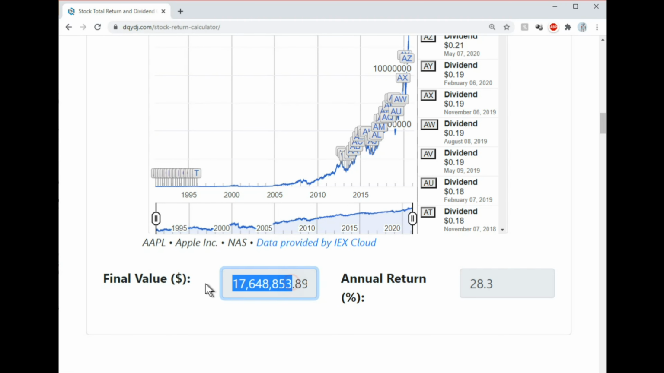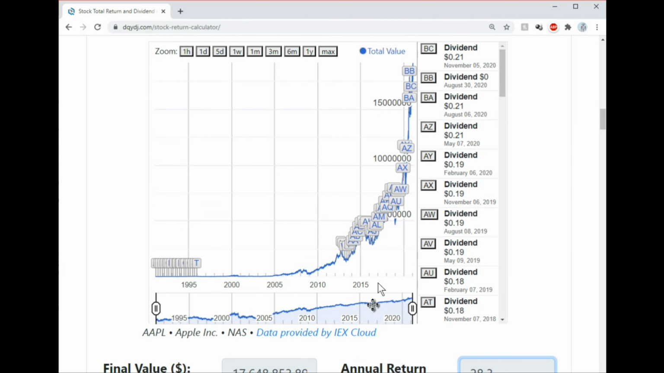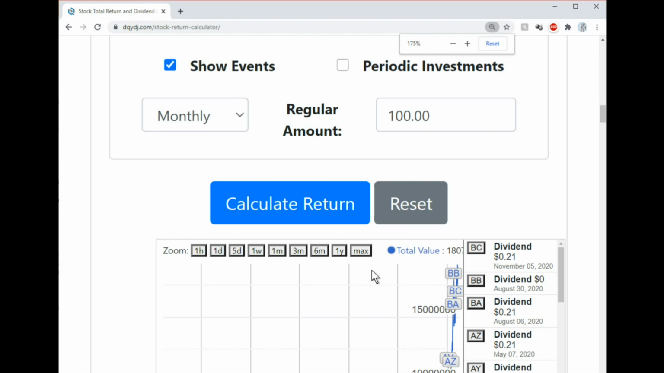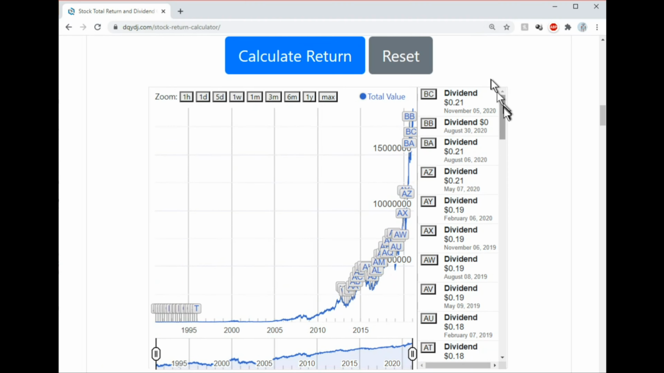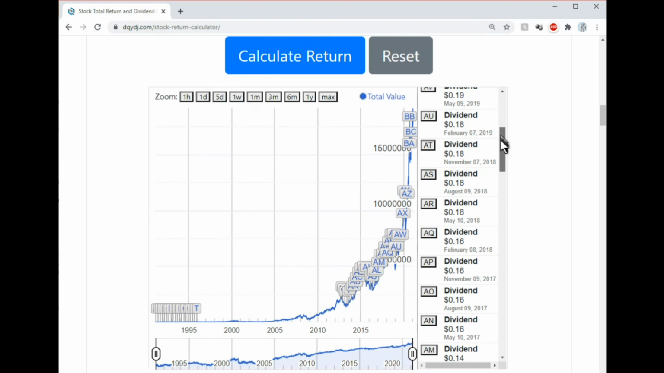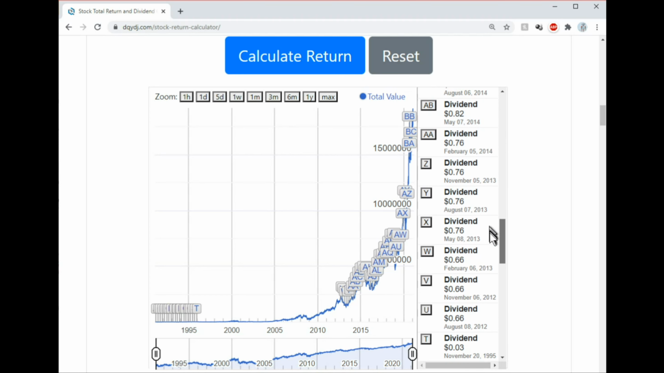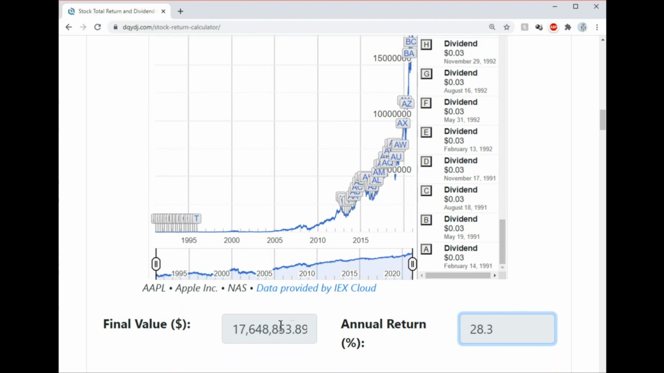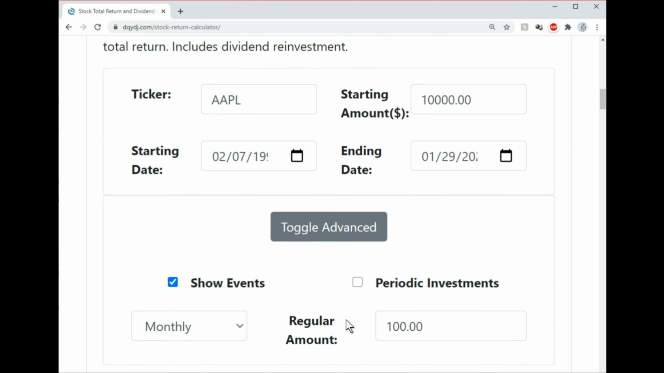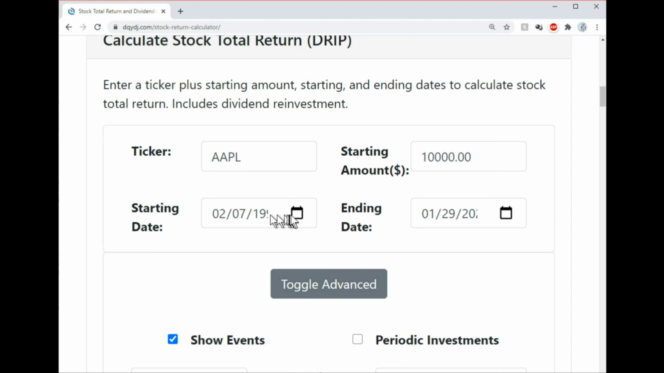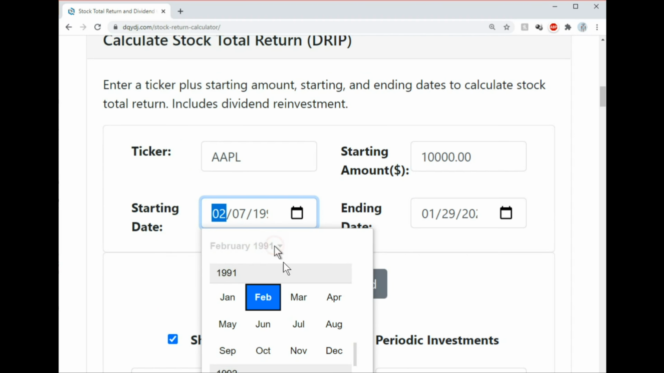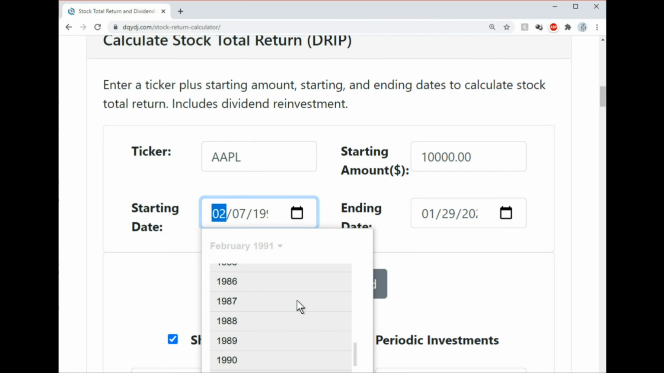Isn't that just amazing? You would have a staggering $17,648,853.89, with an annual return rate of 28.3%. This is even more amazing. Almost $18 million worth of Apple you'd have owned, if you had gotten in 30 years ago with just $10,000. From $10,000 all the way to $17.6 million. Imagine the number of vacation homes, Tesla cars, and exotic vacations you could have with $17.6 million.